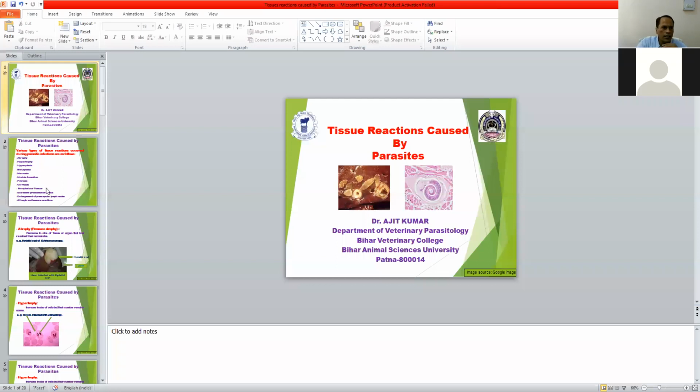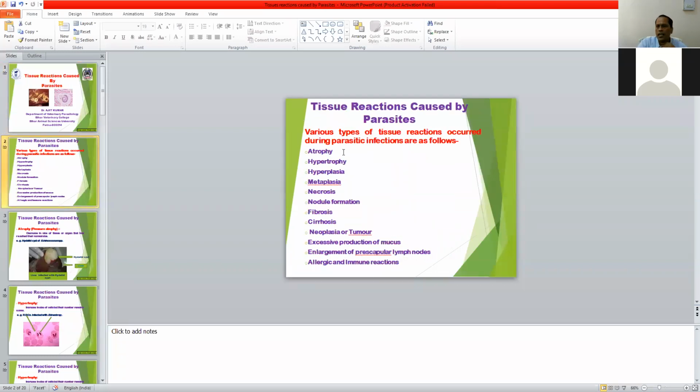So, in this tissue reaction caused by the parasite, various types of tissue reaction occur, like atrophy, hypertrophy, hyperplasia, metaplasia, neoplasia, nodule formation, necrosis, fibrosis, cirrhosis, excessive production of mucus, enlargement of prescapular lymph node, allergic and immune reaction. These are the tissue reactions that occur during the parasitic infection inside the cells or tissue of the infected host.